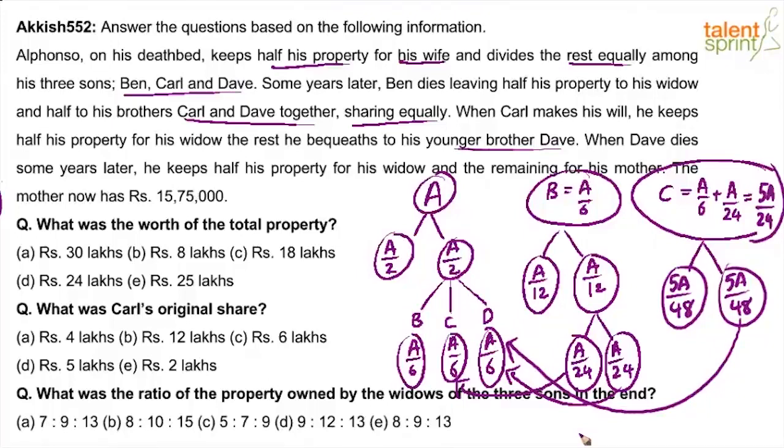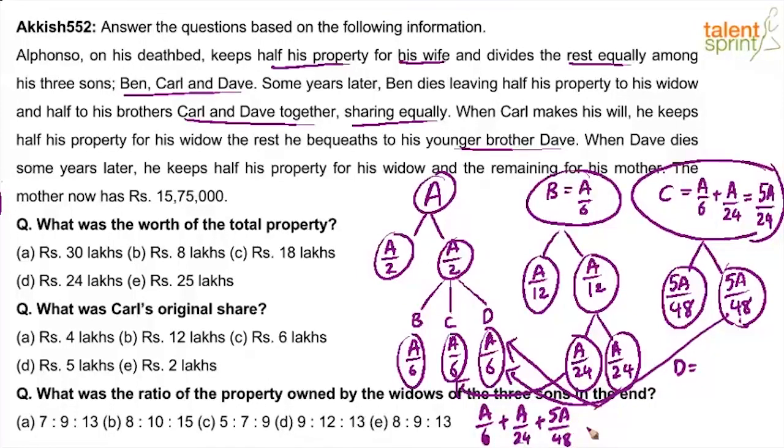Now how much will Dave have? Let me just clear this. You have understood, right? This part here goes to Dave. Now what will be the total with Dave? Dave already had A by 6. Then he got A by 24 from Ben and he has got 5A by 48 from Carl. So what is the total? A by 6 plus A by 24 plus 5A by 48.